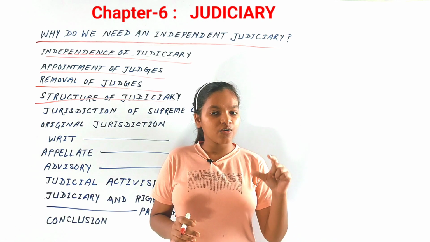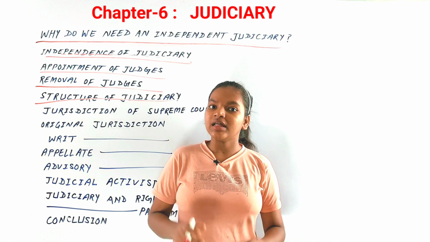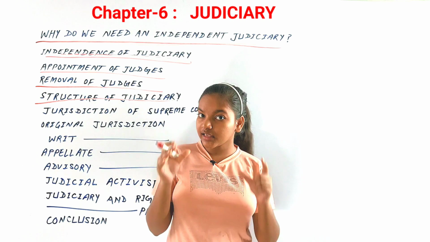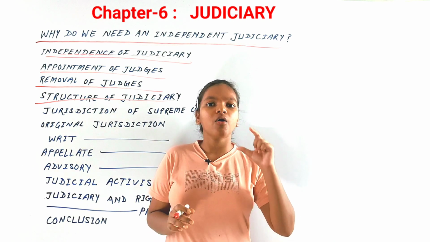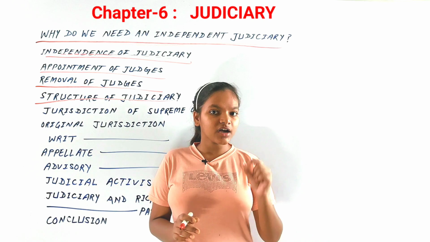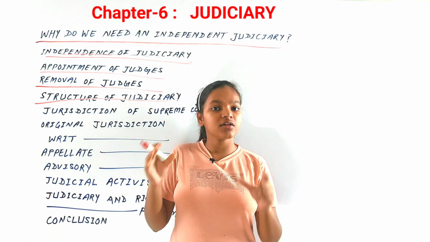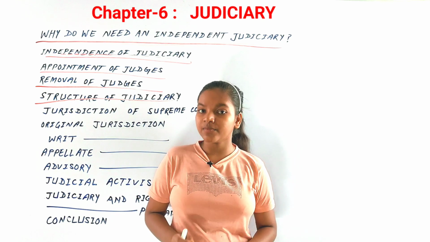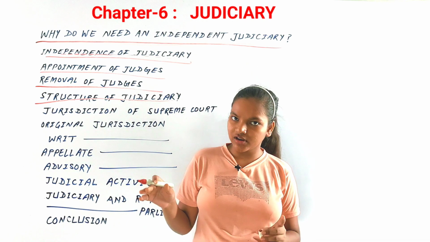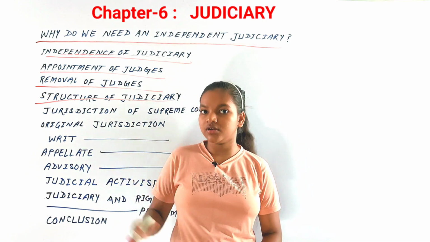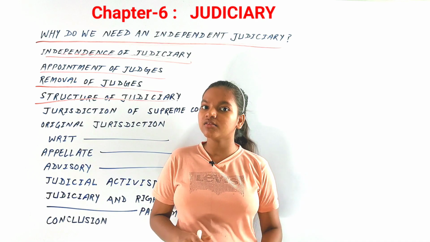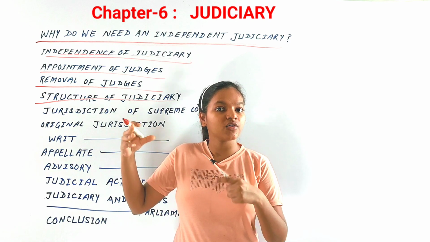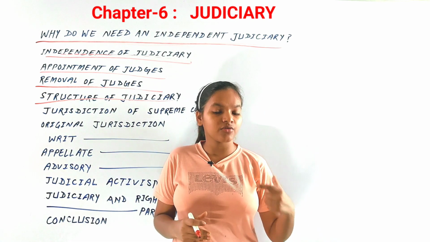Now, there are different high courts in different states of our country. They are above the lower courts, above the district courts. They can hear appeals from the district courts. They can also issue writ jurisdiction, and they are binding on the district courts and the lower courts. After high courts come the district courts. Now, a district court is at the district level. In each district there is a district court which hears appeals and cases from the lower courts. Now, lower and subordinate courts are those kinds of courts which hear matters of a civil and criminal nature.